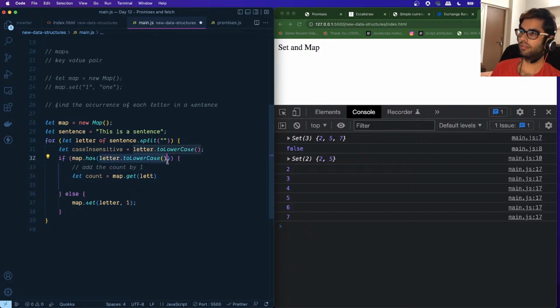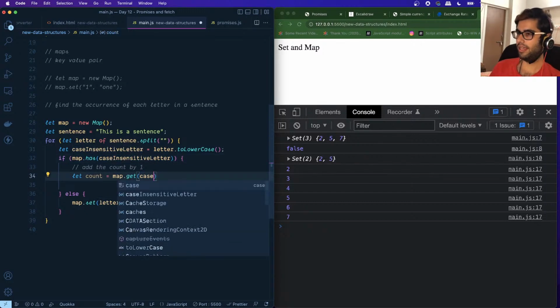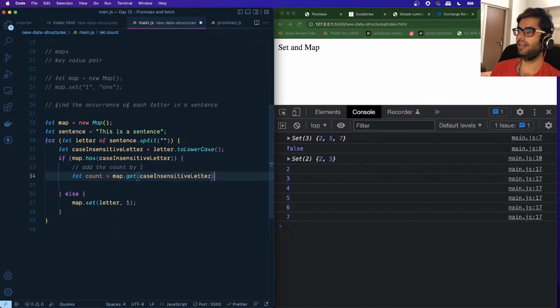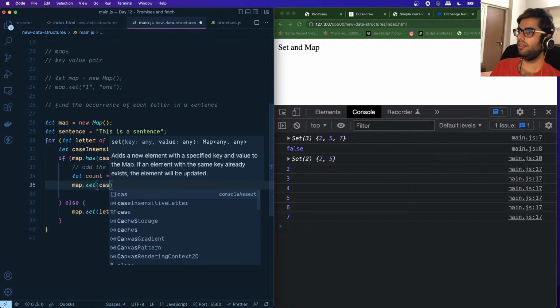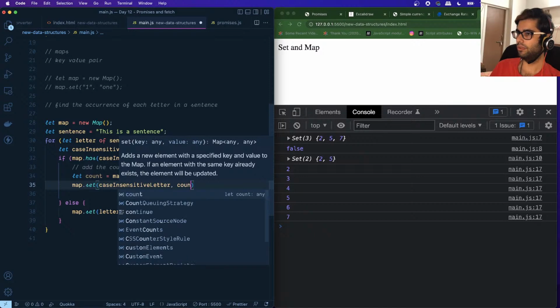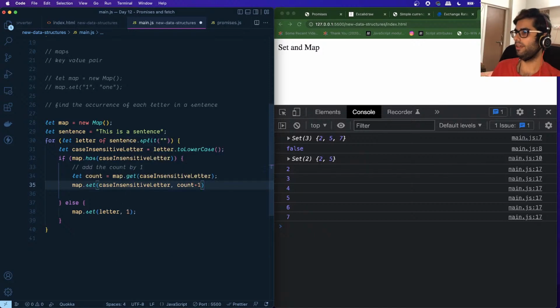Okay, so if map has this letter, right, we will get the value for that letter, which was nothing but the count. We get the existing count, and what we will do is we will once again say map dot set. We will update the value and we will add 1 to it. Okay, so we have updated the count for that particular letter.